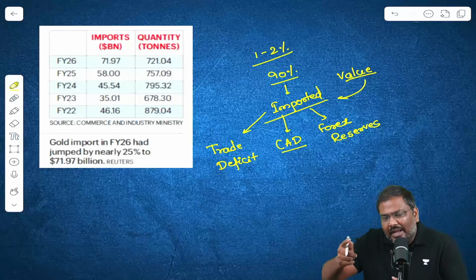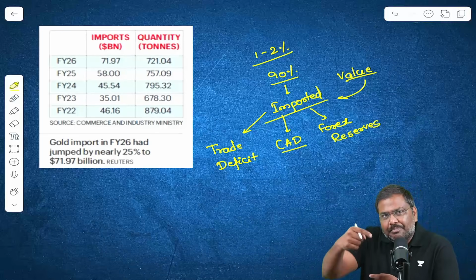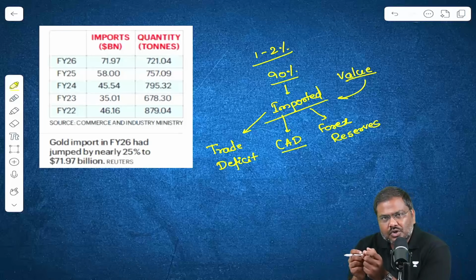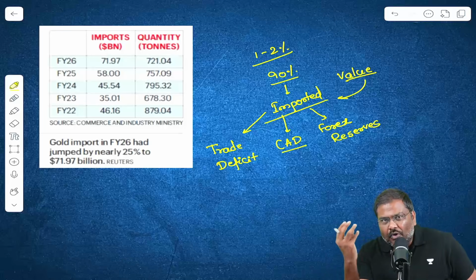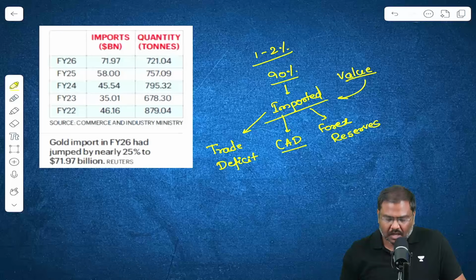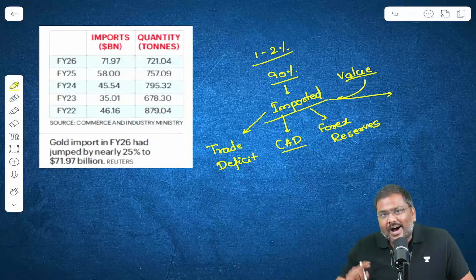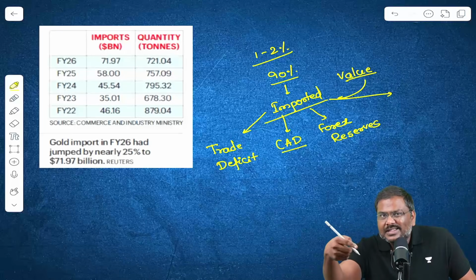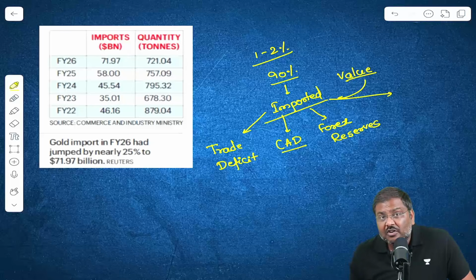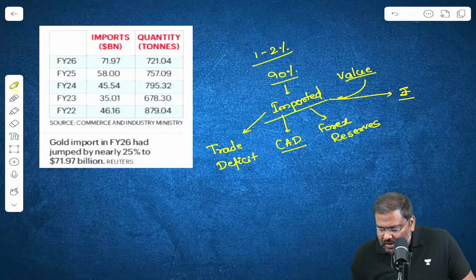And when you keep on importing, you need to make a payment in terms of dollars. So the demand for the dollars in the forex market keeps on increasing. This will lead to a higher demand for dollars and a higher supply of rupees. This will put a lot of pressure on the value of the rupee.